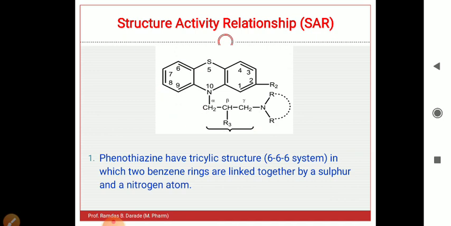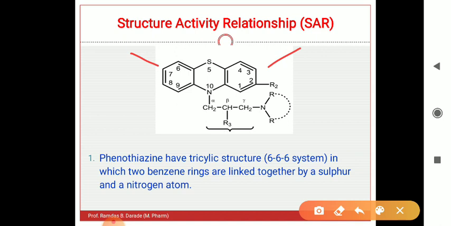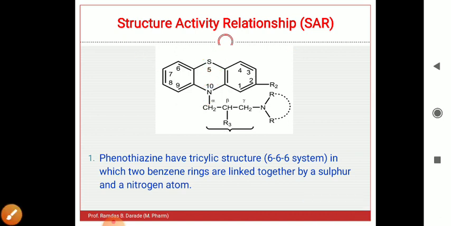A total of 3 cyclic rings are present in this phenothiazine, in which 2 benzene rings are linked together by a sulfur and a nitrogen atom. If you look at this structure very carefully, you will find that the two benzene rings are fused together by a sulfur atom and a nitrogen atom. So this is the basic chemistry of this phenothiazine.